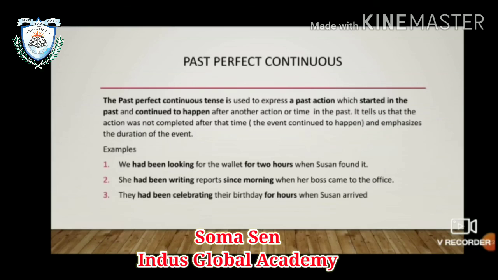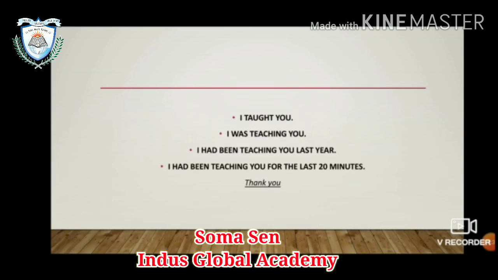Now, coming to the conclusion. I taught you is an example of past indefinite, right? I was teaching you is an example of past continuous. I had taught you last year, past perfect, right? And I had been teaching you for the last 20 minutes. So it becomes past perfect continuous, right? Compare the examples and try to tally with the teaching and see.